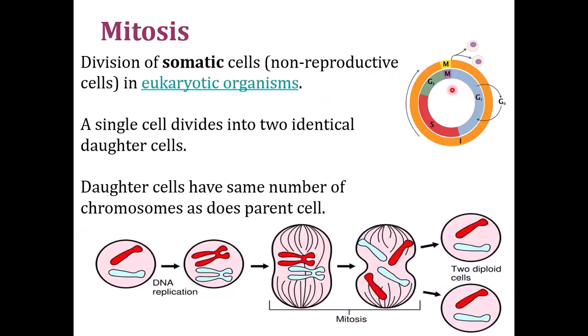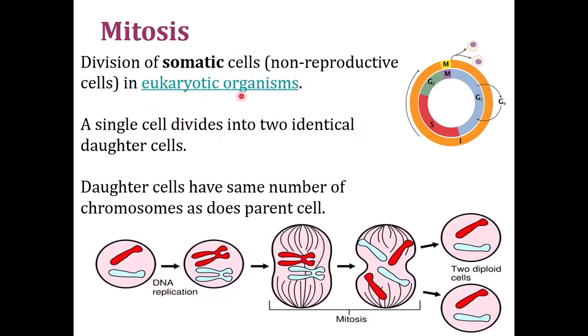Okay, after interphase is the mitosis phase, which is this very short phase, but very important. Division of somatic cells, non-reproductive cells. Somatic cells are all our body cells which are not reproductive. That is not the sperms, not the eggs. All our body cells are somatic cells.